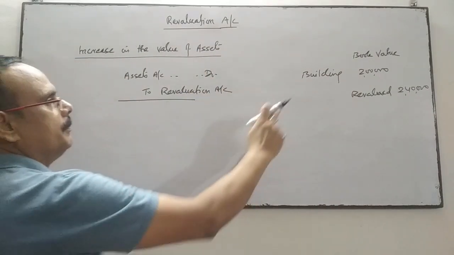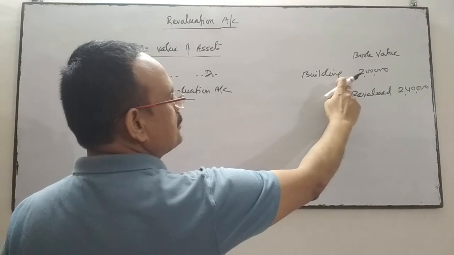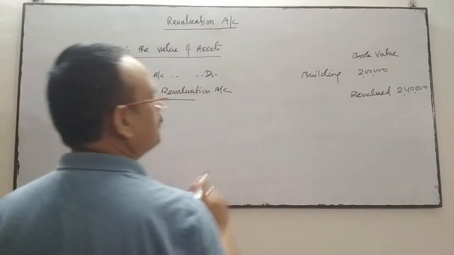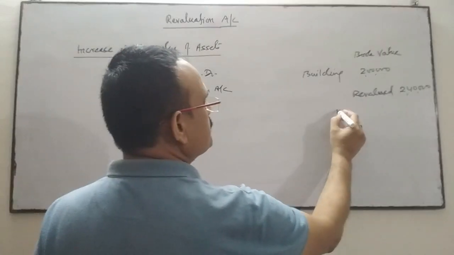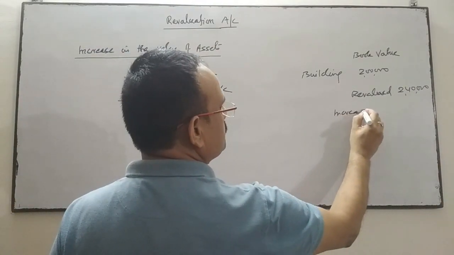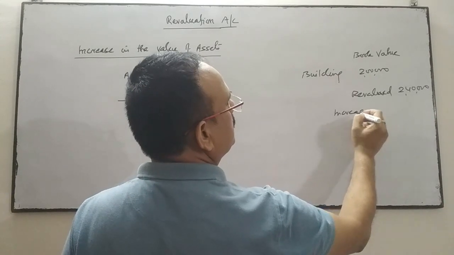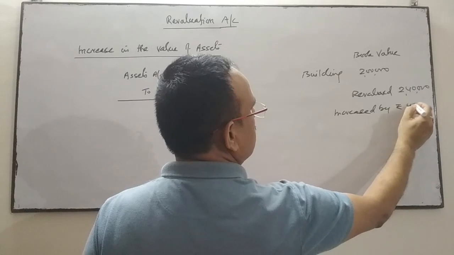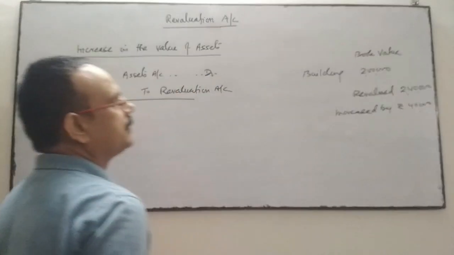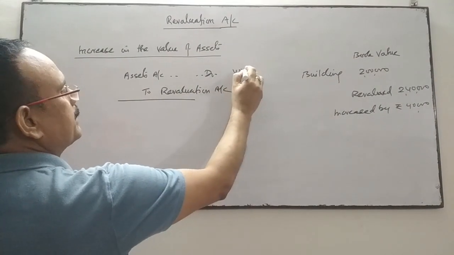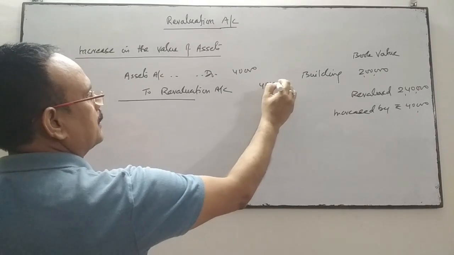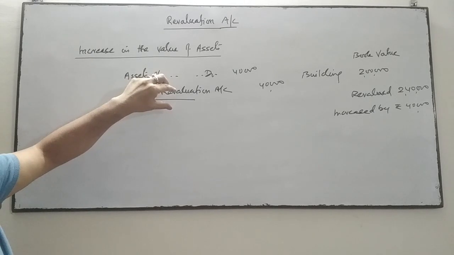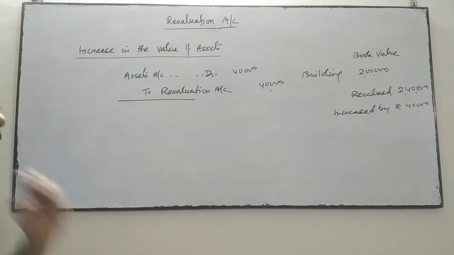So the building value is increased by 40,000. The revalued figure is 2 lakh 40,000. So this 40,000 we'll write here. We'll do the entry: building account debit to revaluation account.